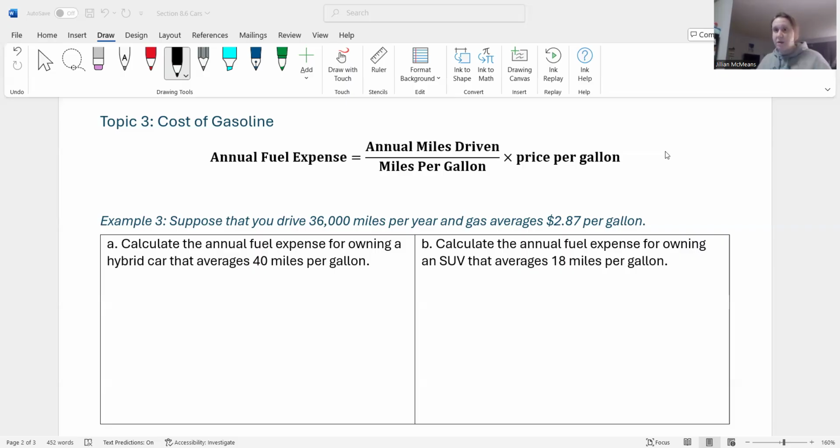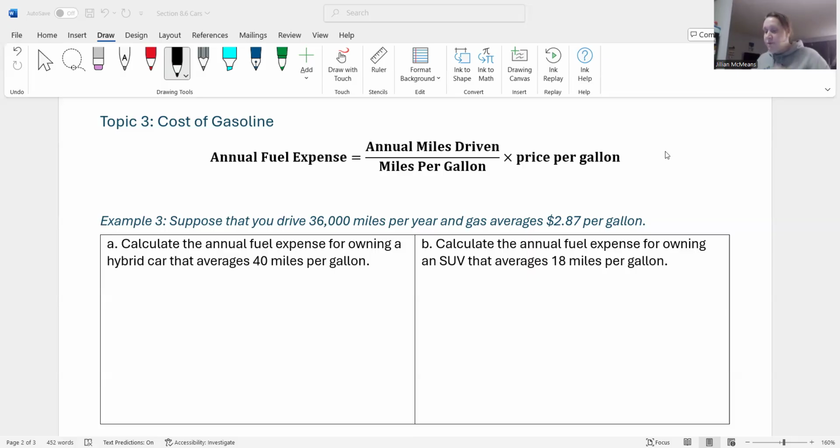This is a very general estimate for the fuel cost for the year. There's lots of factors that can change these numbers, so again, don't take this as sheer fact. We're looking at different types of driving, and we're also looking at different costs per gallon throughout the course of a year.